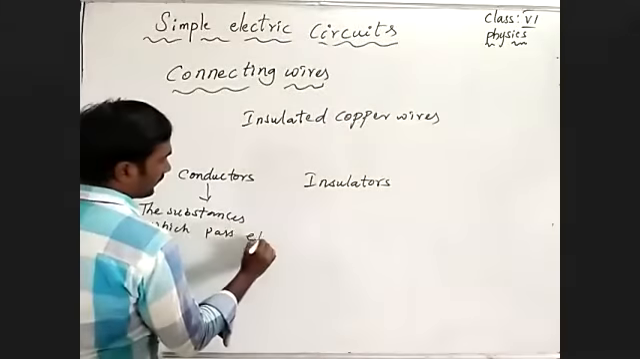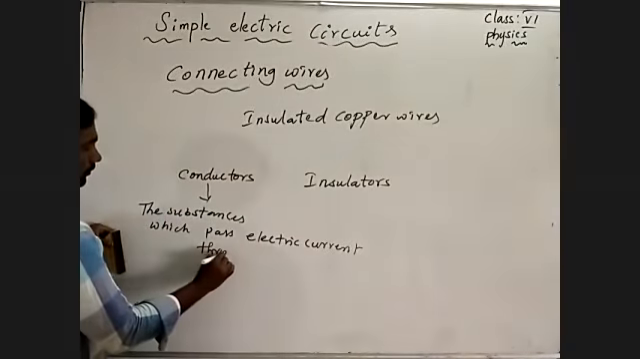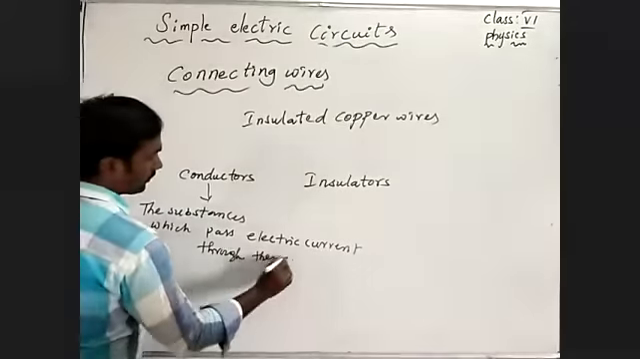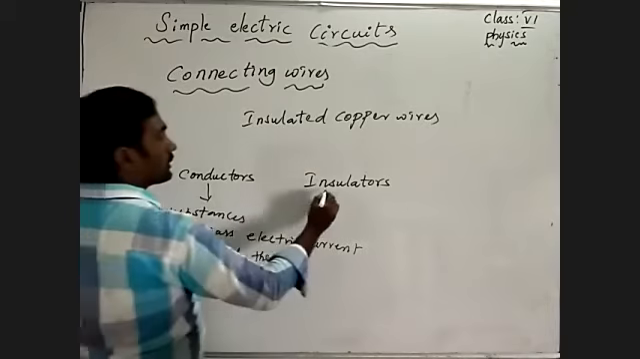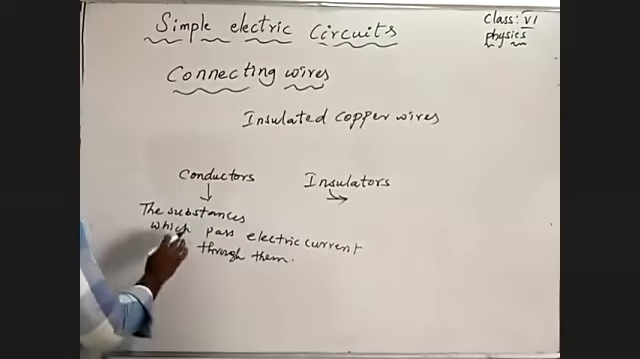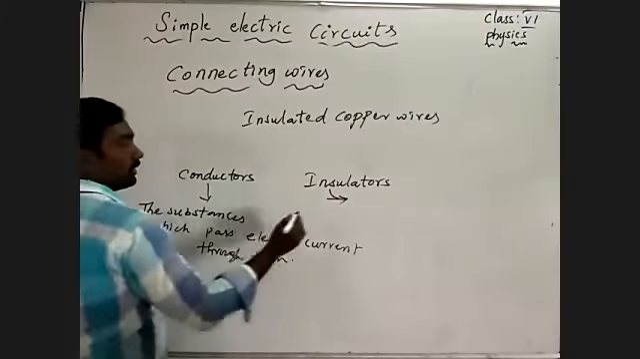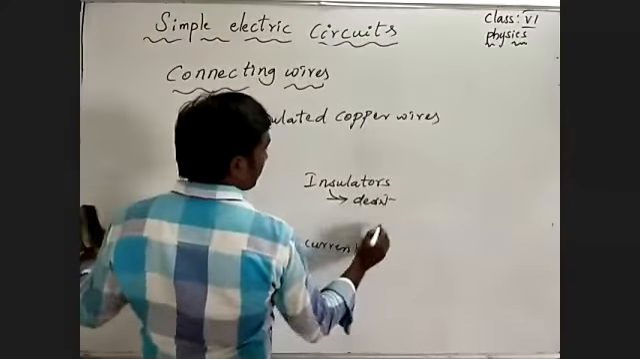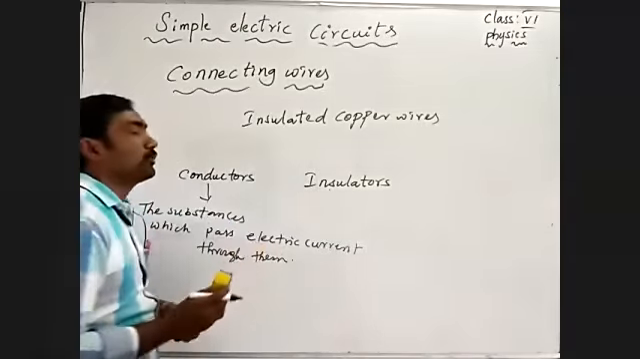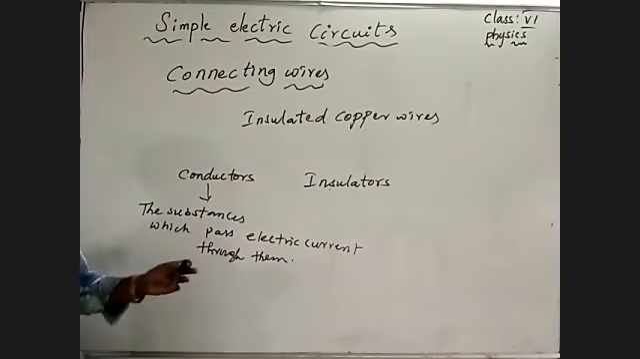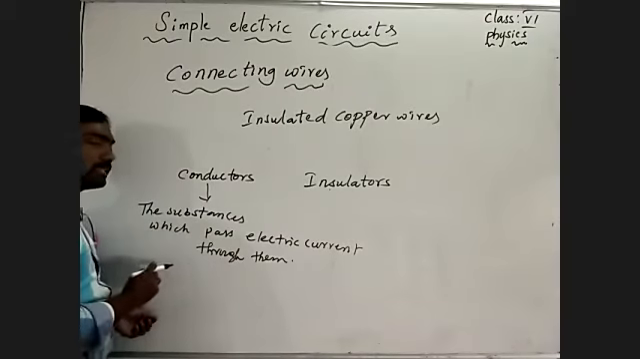Those which can pass electric current through them, we call conductors. The substances which do not pass electric current through them, which do not allow electric current through them, those we call insulators. So conductors are the substances which pass electric current through them.